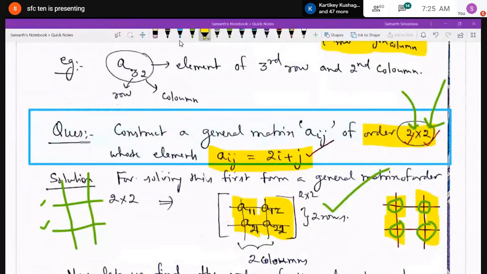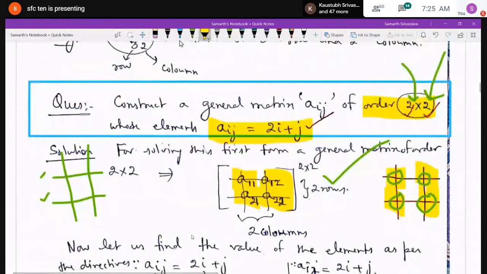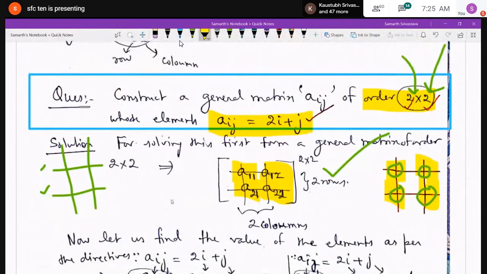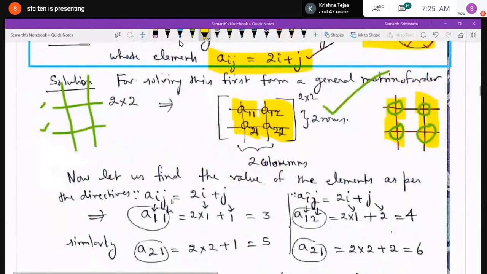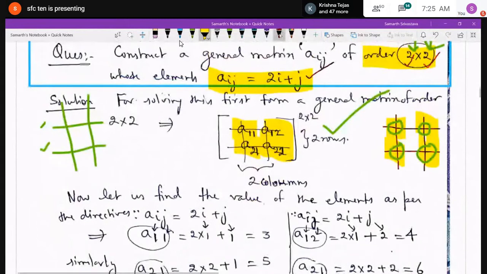That I'm telling you, just now. Okay. Because now let us find the value of the elements as per the directions. The general element is given as Aij is equal to 2i plus j. Okay. So what is the first element?